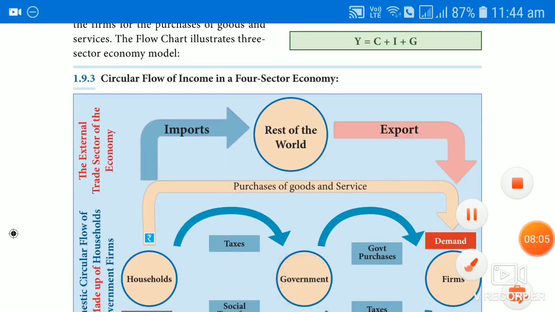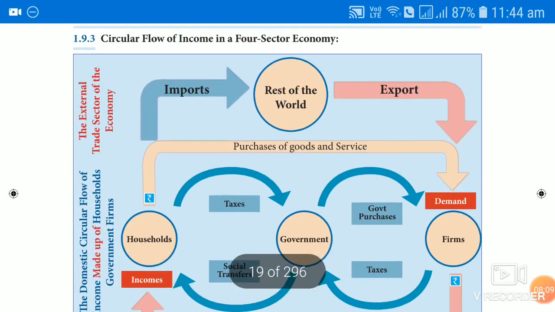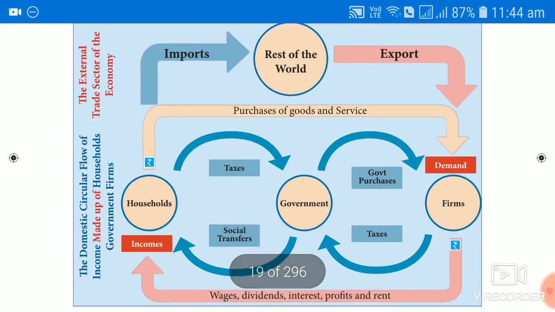And the next one is the circular flow of income in a four sector economy. Here the diagram is the same. Apart from that, what is more important? The firm exports something to the rest of the world, and similarly the rest of the world also exports to the firm. Or you can say it another way, because what is an export for one person is an import for another person. So the household will import from the rest of the world, which is nothing but our export to the other government.